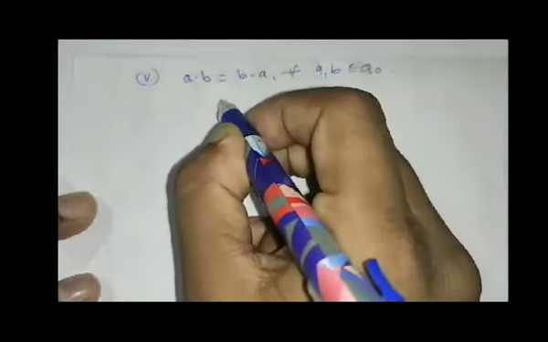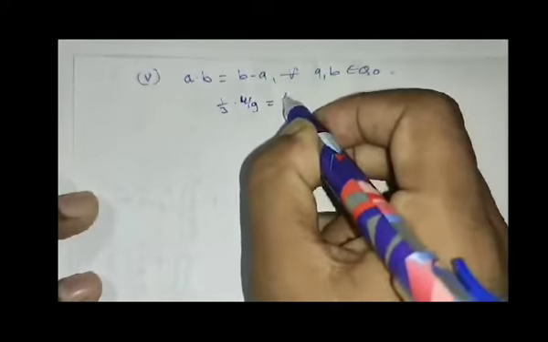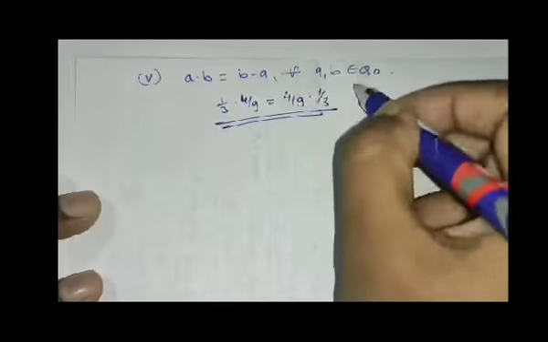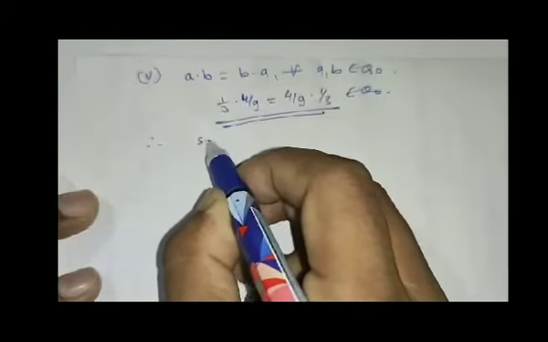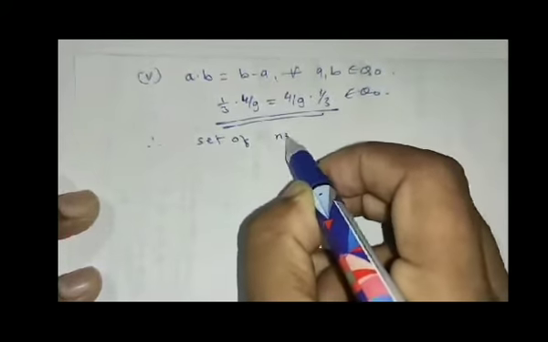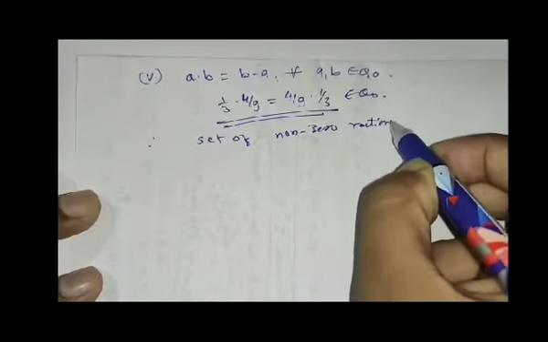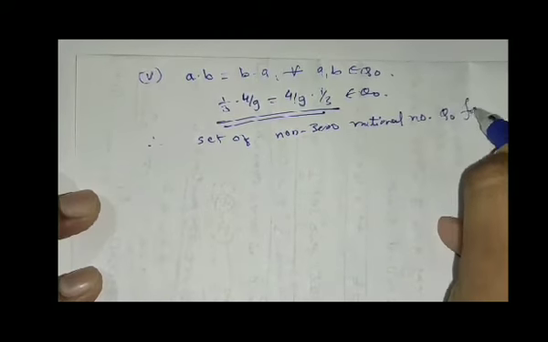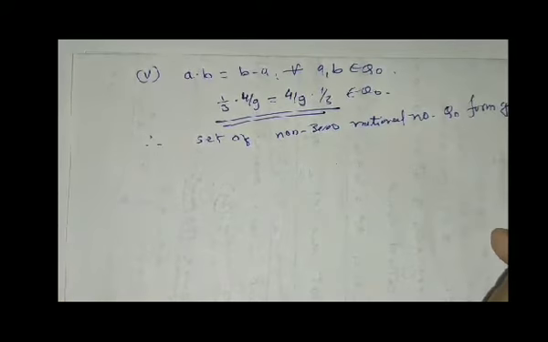So if I take 1 by 3 into 4 by 9, this is also equal to 4 by 9 into 1 by 3, no doubt, belonging to Q naught. And therefore the set of non-zero rational numbers Q naught forms a group, and not only a group, it forms an abelian group.